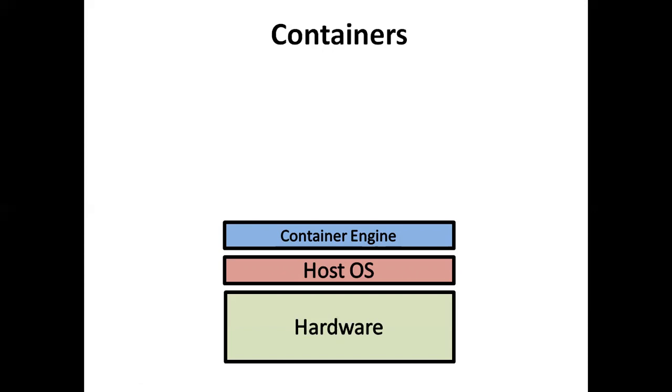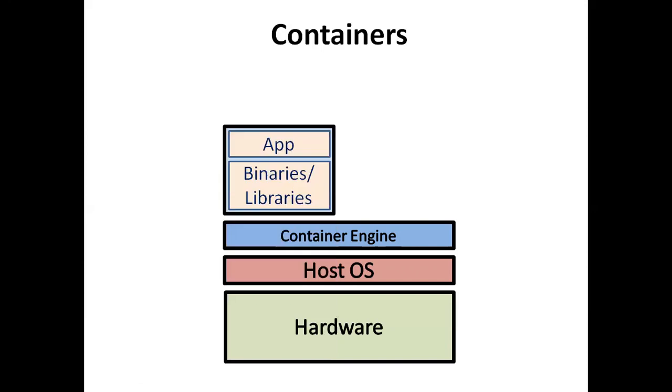This container engine replaces the hypervisor. On that container engine, you install the container, and that container may contain the binaries and libraries, just like we have seen that in a virtual machine you require binaries and libraries for installing applications.